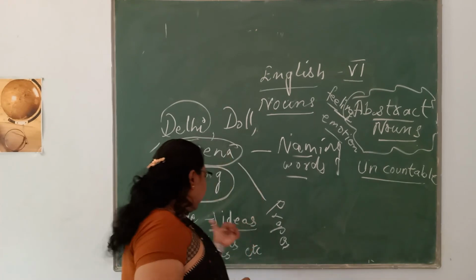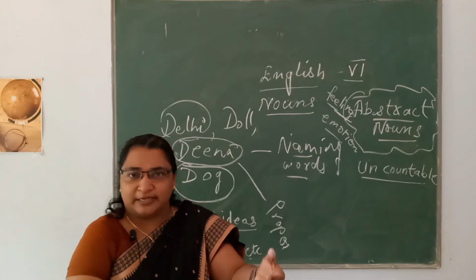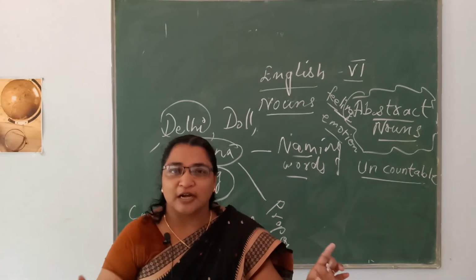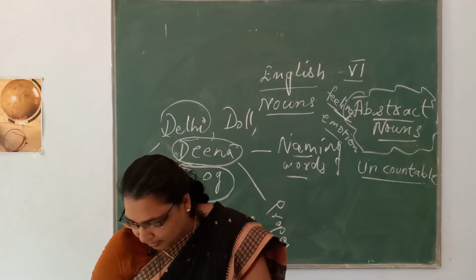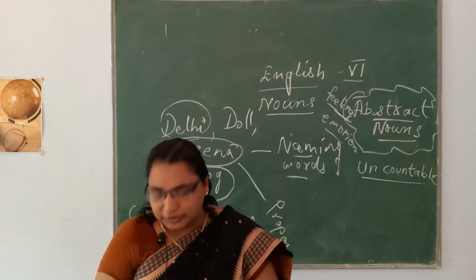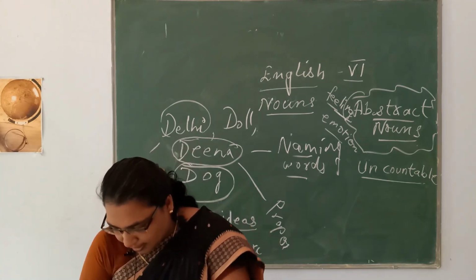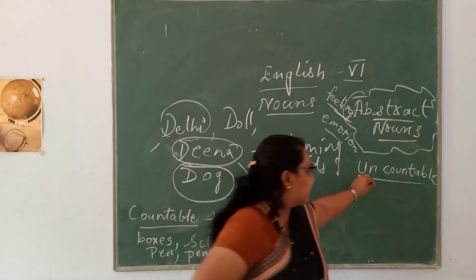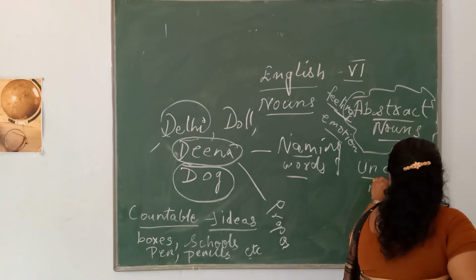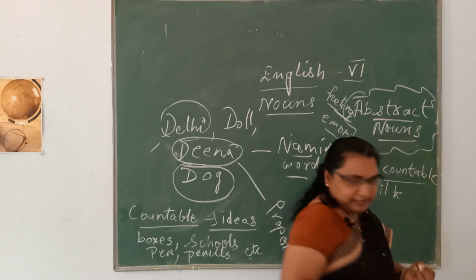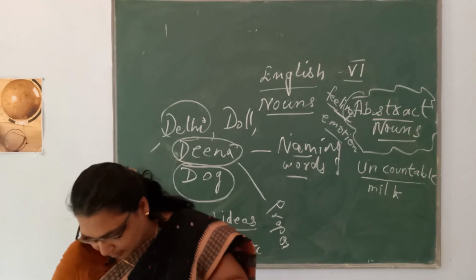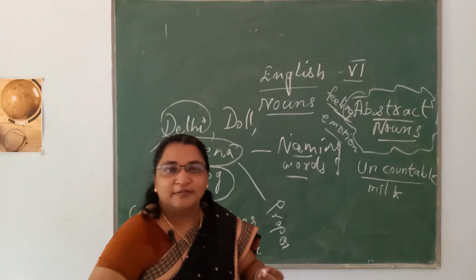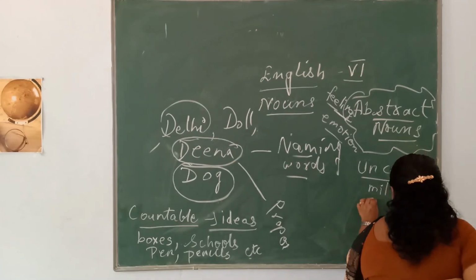So the difference between uncountable and countable: countable is we can count a number of things. Uncountable means we cannot count at all. Okay. So can we count milk? So we can write it here, right? Uncountable, isn't it? Next one, gold. Can you count gold? No. So gold.